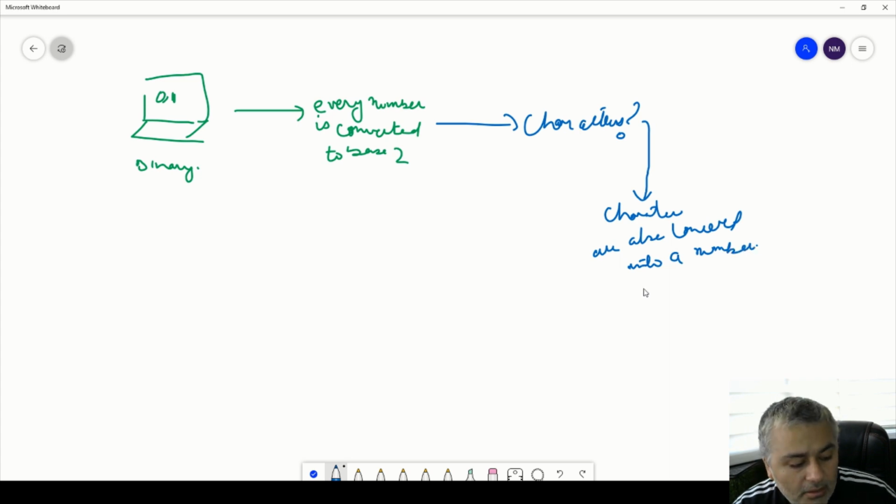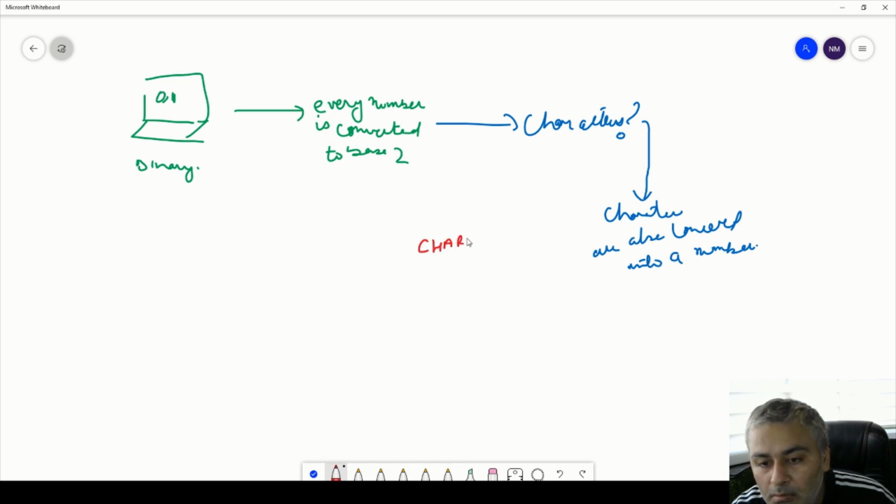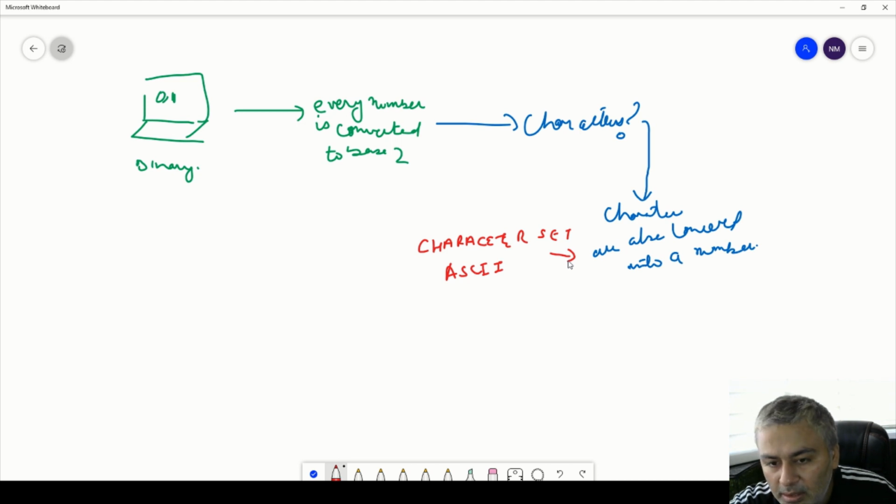And what do we call this? This is called a character set. Once you hear ASCII and all, those are all character sets. Basically, the representation of each character, small or big, as a number is a character set.